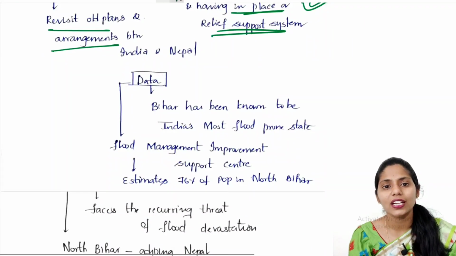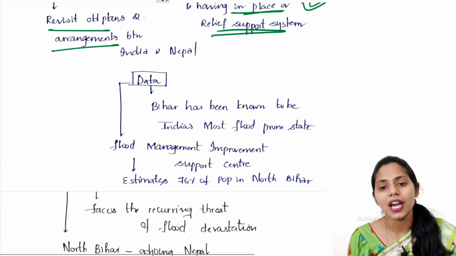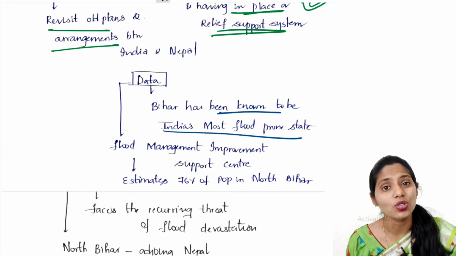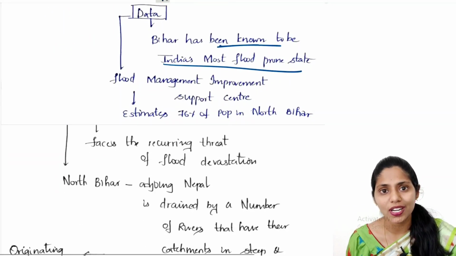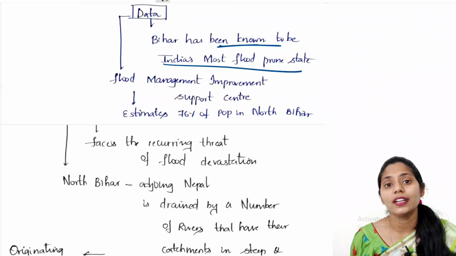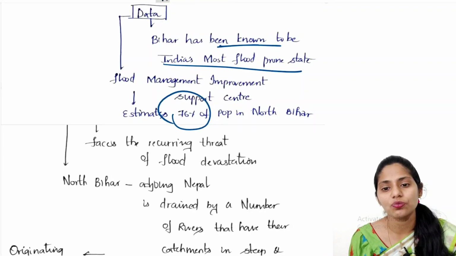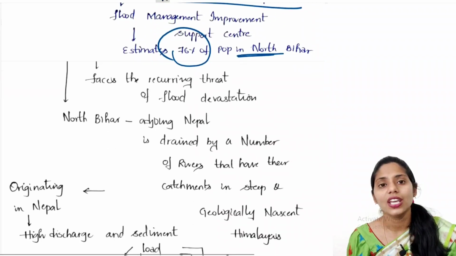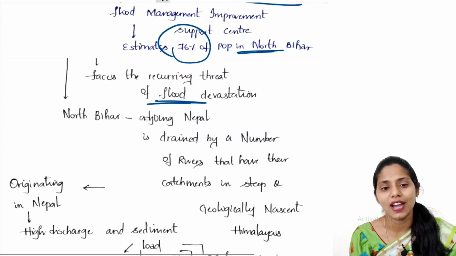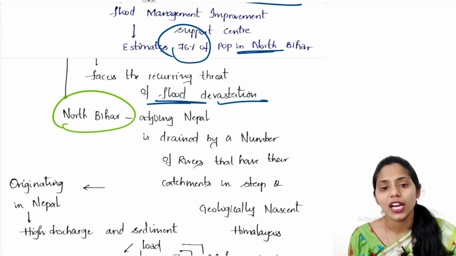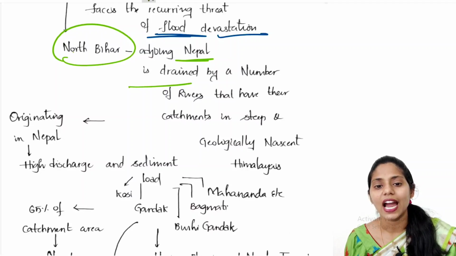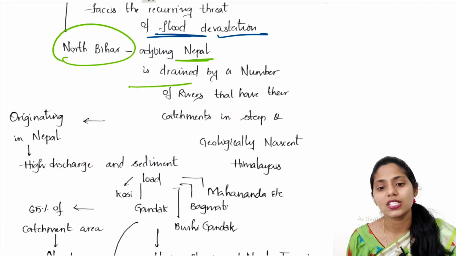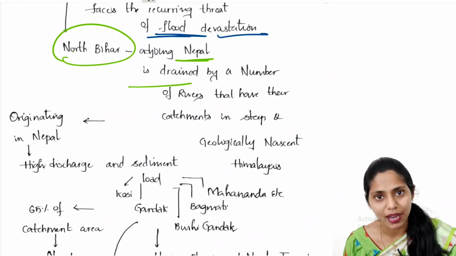So if you're talking about data regarding floods in Bihar, Bihar has been known to be India's most flood prone state. According to the Flood Management Improvement Support Center, 76% of the population in northern Bihar faces a recurring threat from flood devastation. North Bihar, adjoining Nepal, is drained by a number of rivers that have their catchments in the steep and geologically nascent Himalayas.